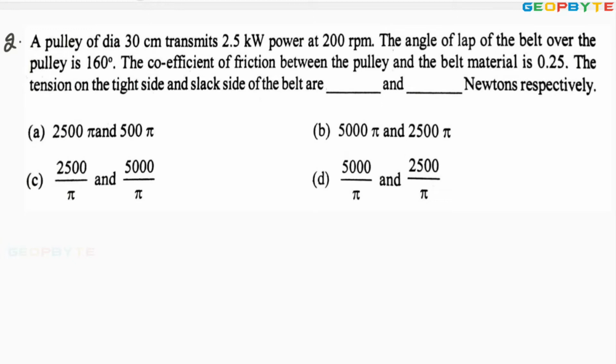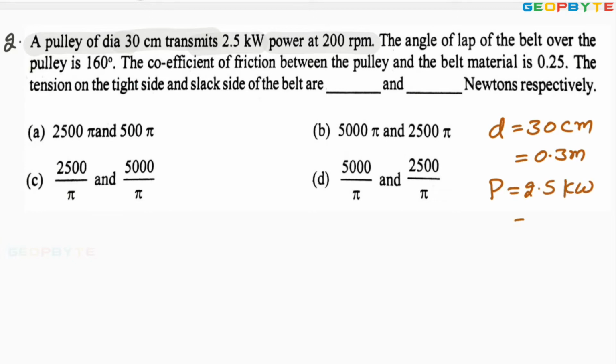Dear friends, this problem is very important. A pulley of diameter 30 centimeters transmits 2.5 kilowatts power at 200 rpm. It is given like this. Diameter of the pulley is 30 centimeters, make it in meters, 0.3 meters. Power transmission P equal to 2.5 kilowatts, which is equal to 2500 watts, at a speed of N equal to 200 revolutions per minute.